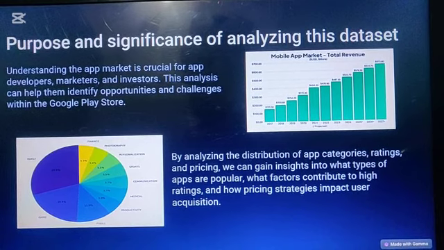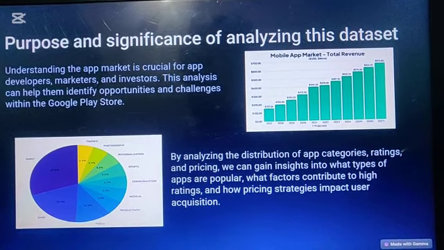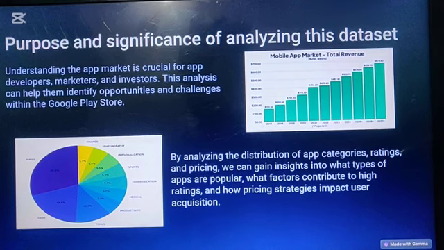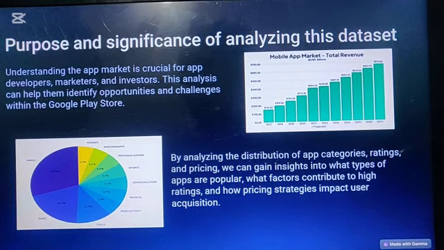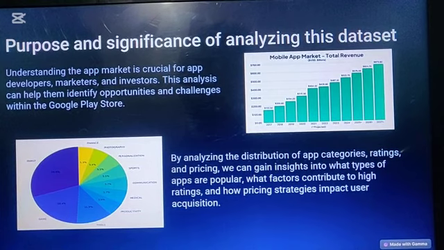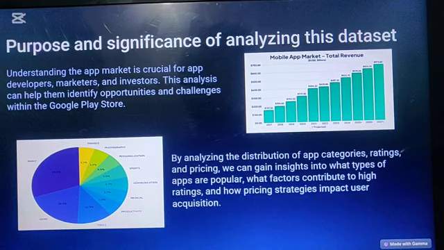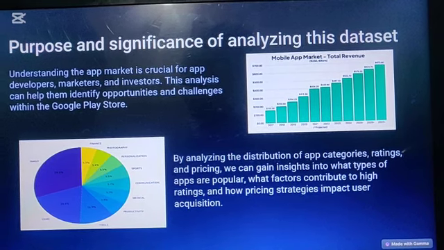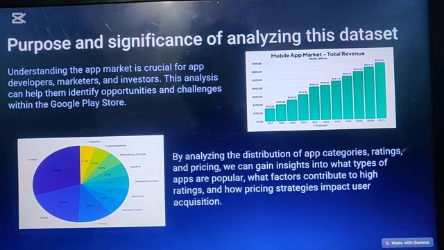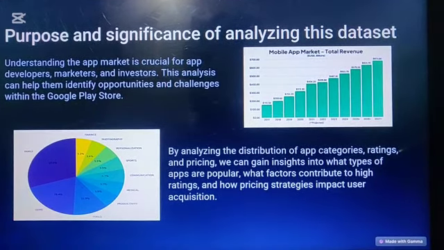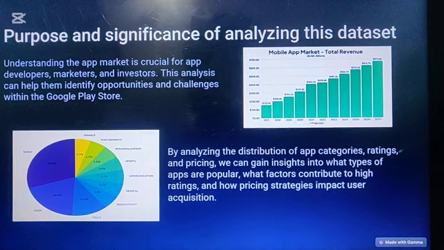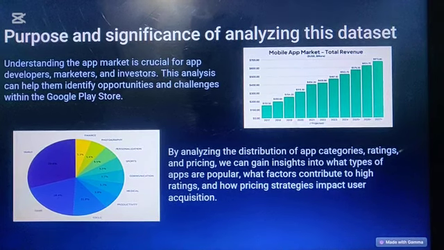The purpose of this project is to give insights to developers, marketers, or investors, so that they can decide what kind of app a developer should make or publish on the Google Play Store, so that they can grow. Their app should perform. So for that, they can get insights from this dataset.